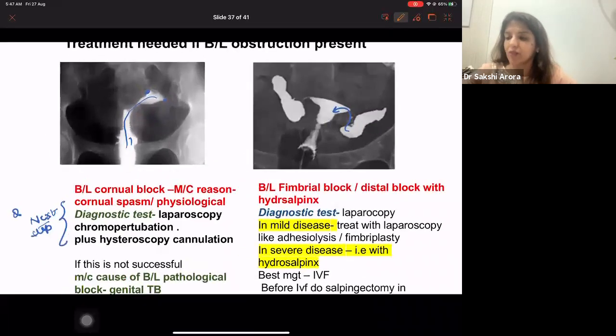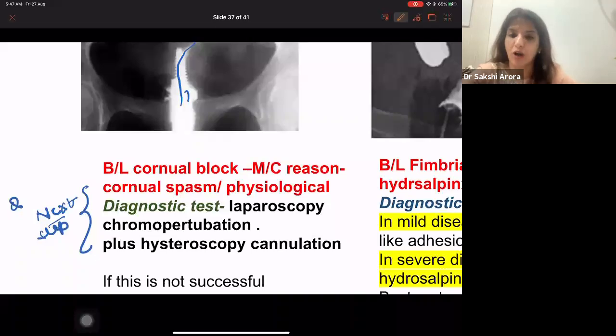So in this case, if you are getting a bilateral cornual block, the most common reason is cornual spasm. That means when you are putting the dye, because of the pain, the proximal end of the tubes undergoes spasm, which doesn't allow passage of dye. So it appears like a block. There is no block. Because of the spasm, the dye is not going, right? So in this case, what I should do is take a thin wire, and with the help of hysteroscopy, pass that wire inside the tube.